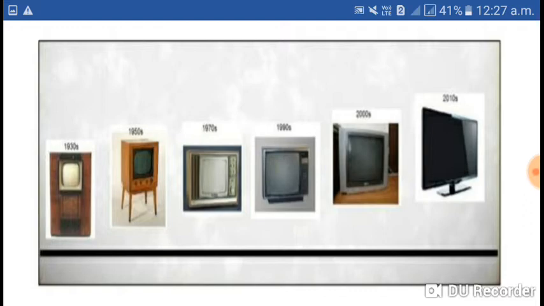This picture shows us the growing technology of television. In 1930 the television, and now you can see what kind of technology is used in television nowadays. So we can say technology is growing.